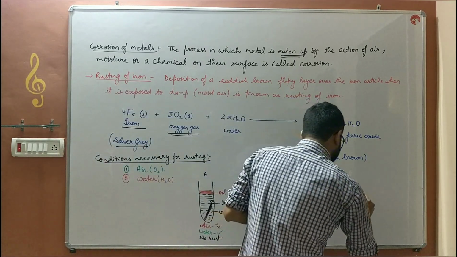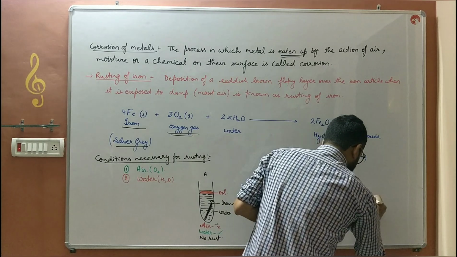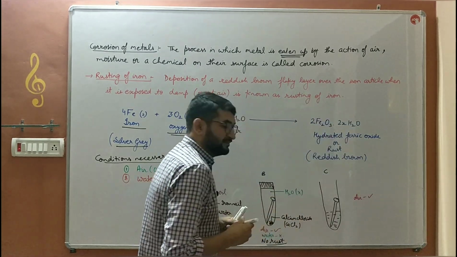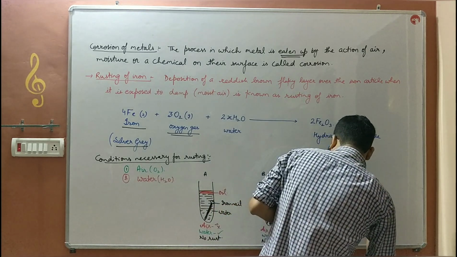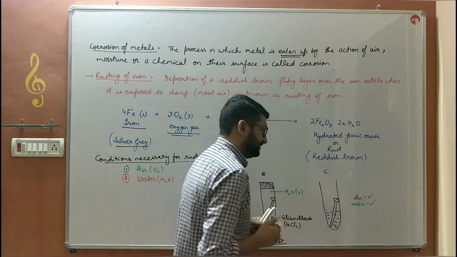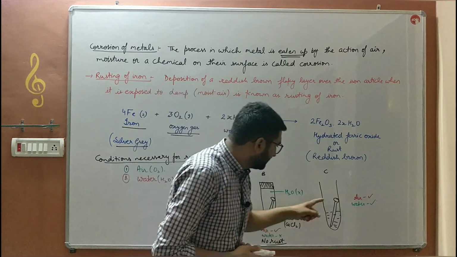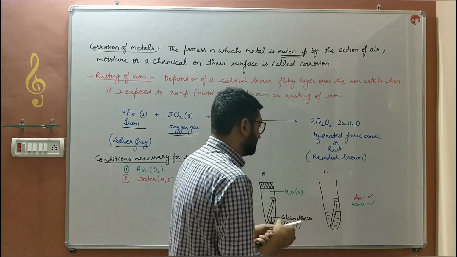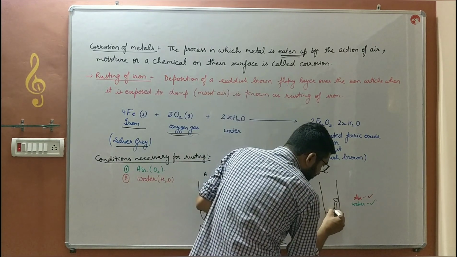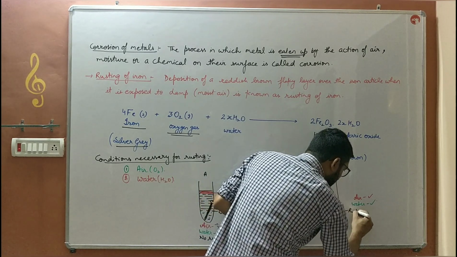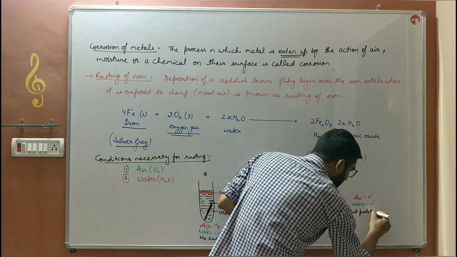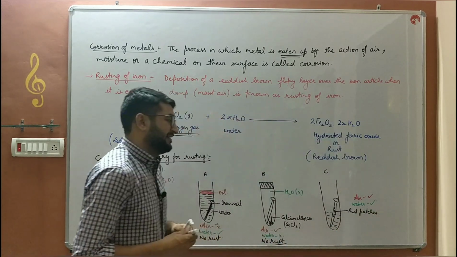That means air is present and water is present. Both conditions are in contact with this iron nail. Then we observe that reddish brown rust patches appear on this iron nail.